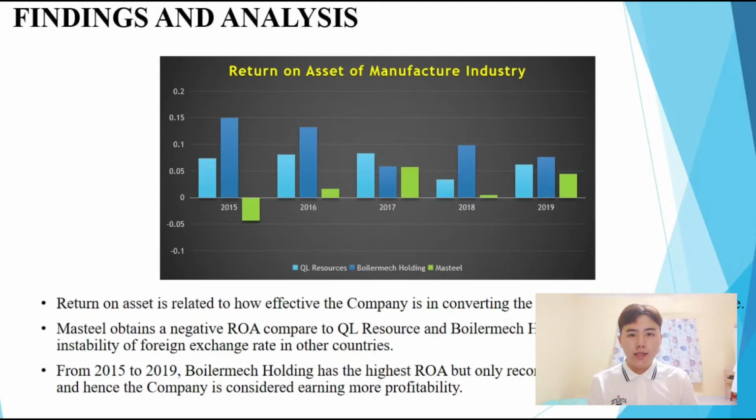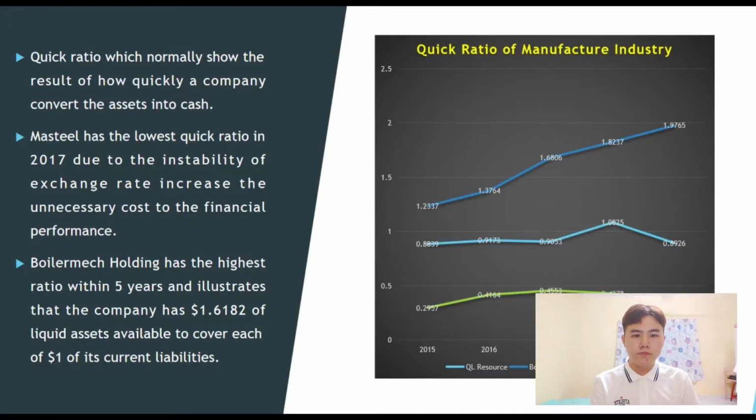In the findings and analysis part, only some variables will be picked to give further information. Firstly, I would like to start with the internal factor, which is return on asset. Malaysia Steel obtained a negative ROA compared to QL Resource and Boiler Met Holding in 2015 because of the instability of exchange rates in other countries. From 2015 to 2019, Boiler Met Holding had the highest ROA but only recorded a moderate result in 2017, and hence the company is considered more profitable.